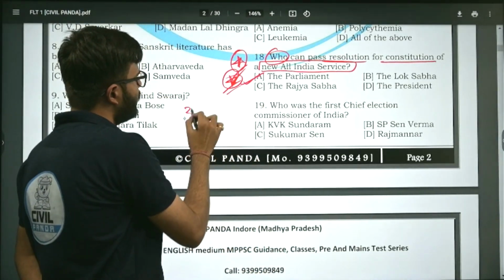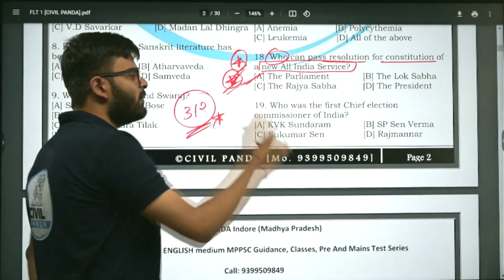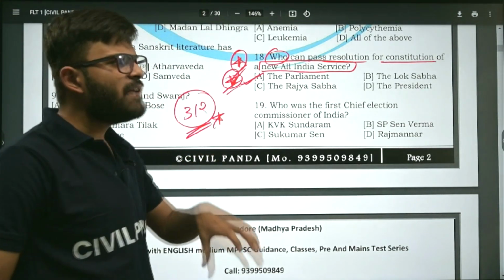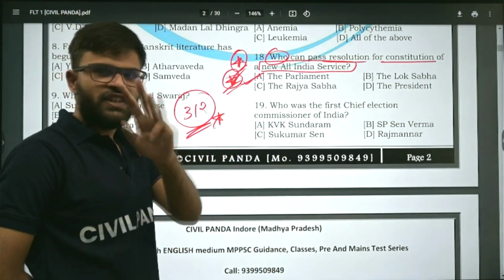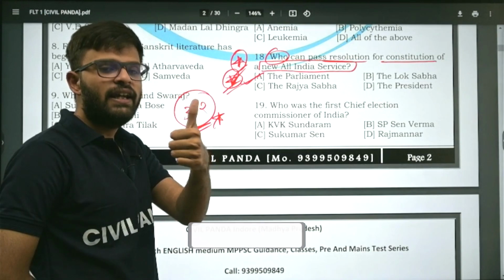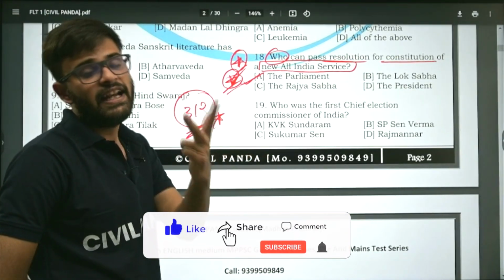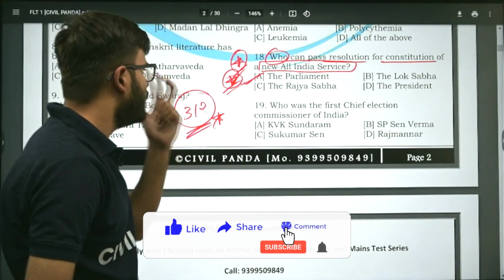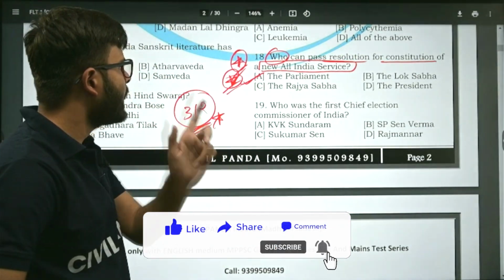Under Article 312, it is Rajya Sabha who thinks that the time has arisen in India that we require a new All India Service. Currently, we have 3 prestigious All India Services: IAS, Indian Administrative Services, IPS, Indian Police Services, IFS, Indian Forest Services. All right, many of you confuse IFS with Indian Foreign Services. That is not there. Indian Forest Services.